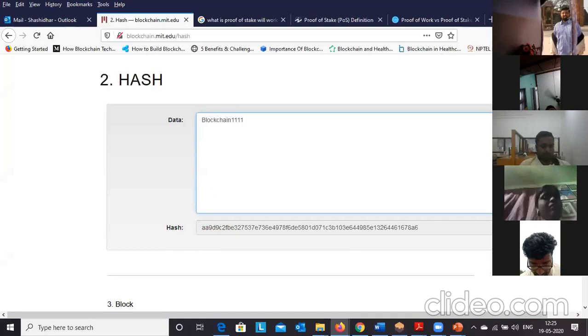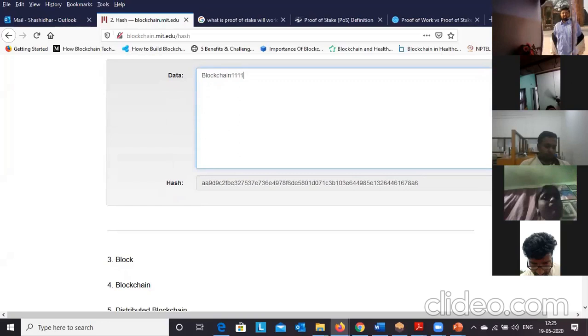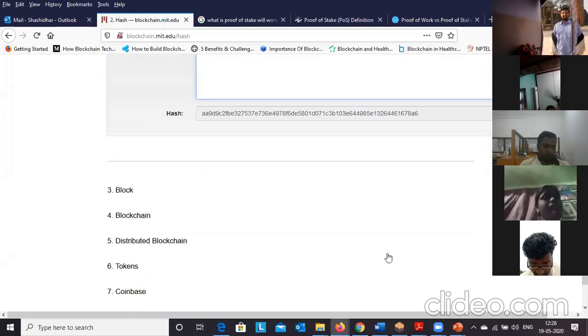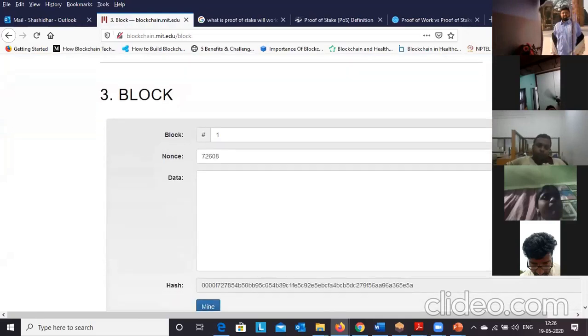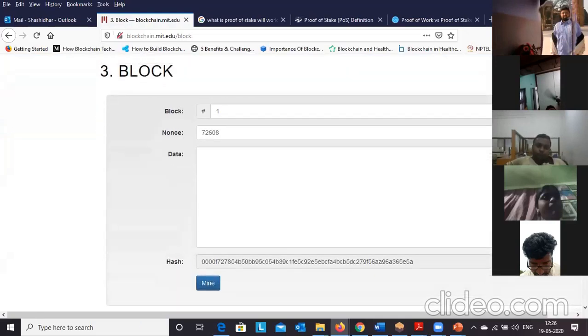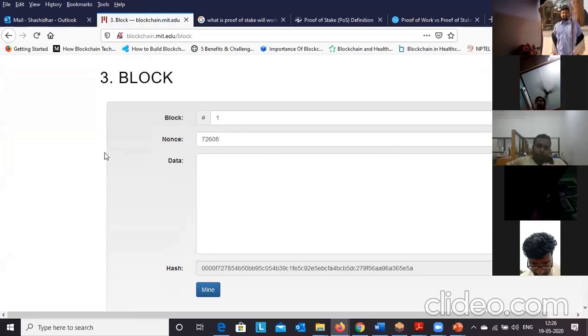In blockchain technology, the hash we are going to use is SHA 256, the Secure Hash Algorithm 256. This is about the hash, and I will show you a simple block, how a block looks in the blockchain. So you can see my screen. Here is the simple block. What does a simple block consist of? This is a block in a blockchain.